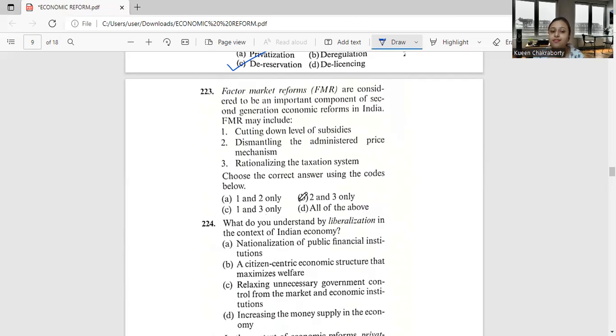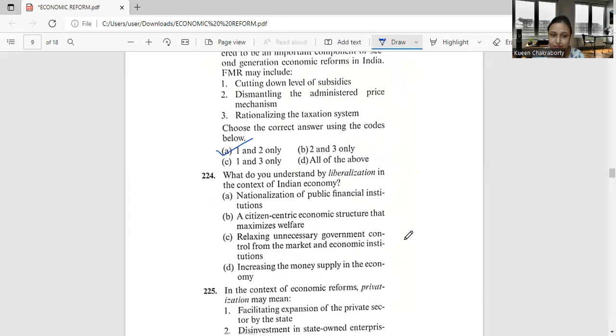Till market-based purchasing power is developed for all the consumers, it would not be possible to complete the FMRs. Okay, so based on this, answer 1 and 2 is the correct one. So option A is the true option to question number 223.